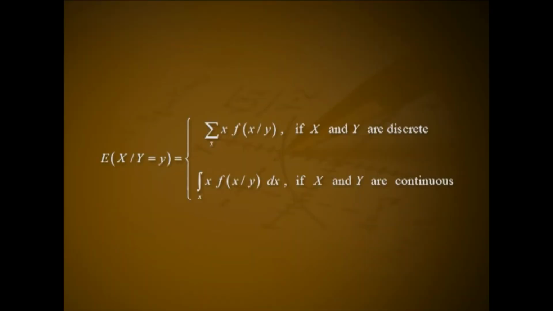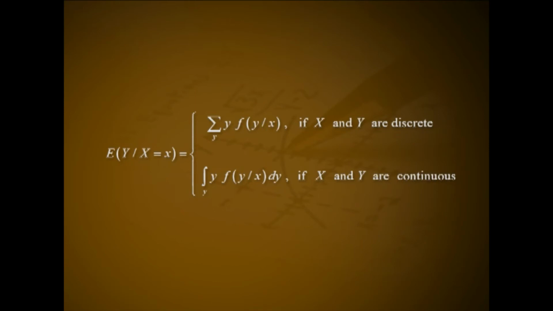Let the ordered pair (X, Y) be jointly distributed with PMF or PDF f of xy. Then the conditional expectation or mean of X given Y equal to y is denoted as expectation of X given Y equal to y and is defined as summation over x into f of x given y if X and Y are discrete, or integral over x into f of x given y dx if X and Y are continuous.